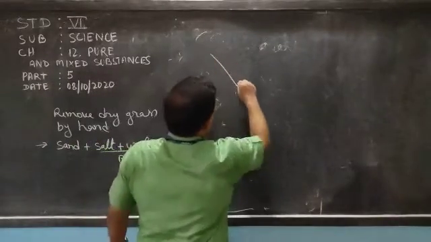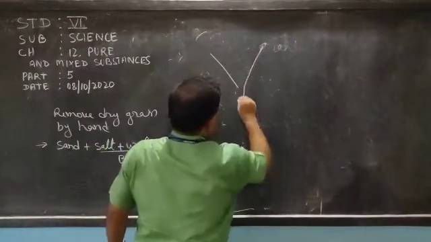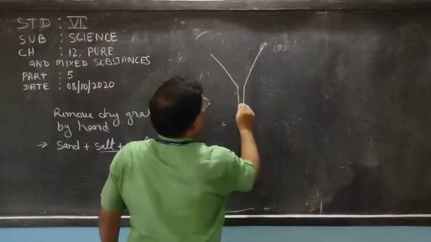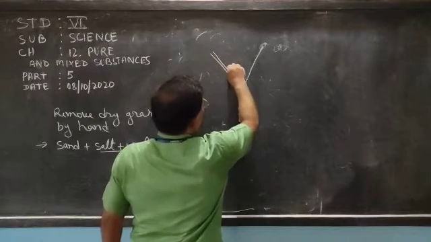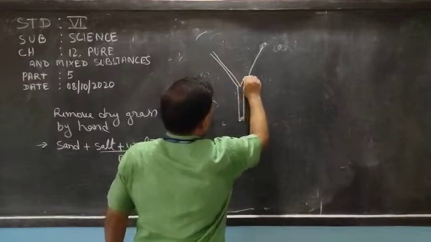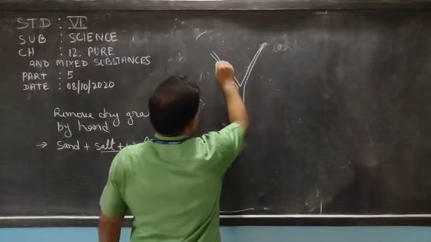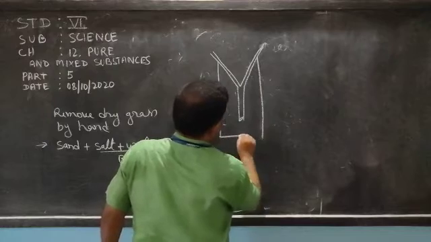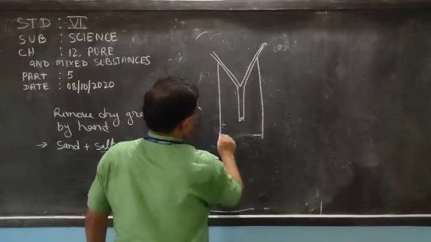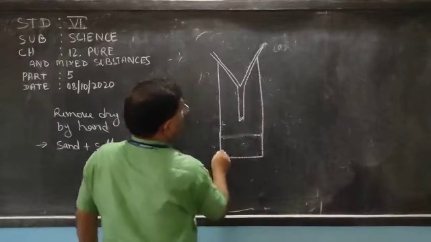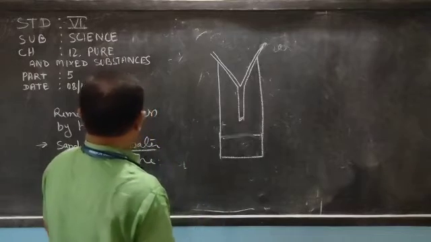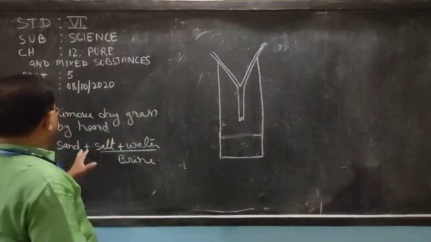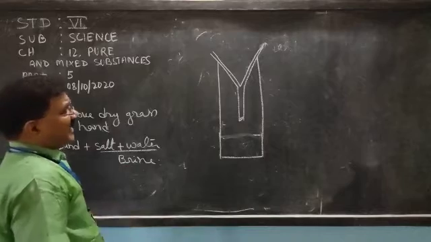See here, one funnel we will take. Here the filter paper, and how to fold filter paper, I have told you. Keep it on a jar, and the mixture is sand and brine.